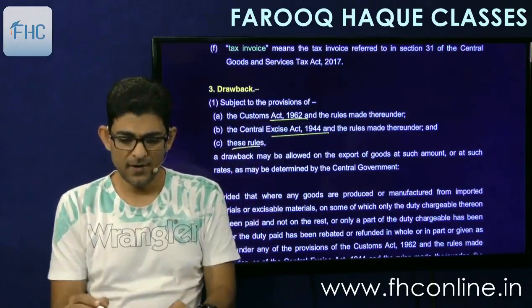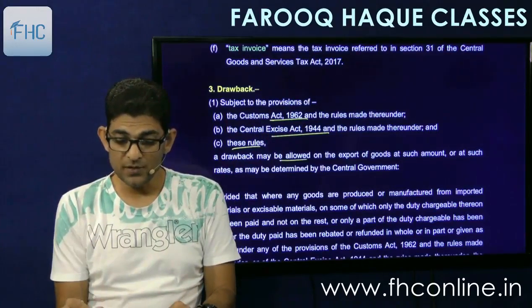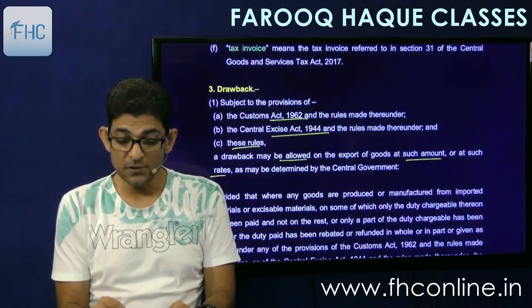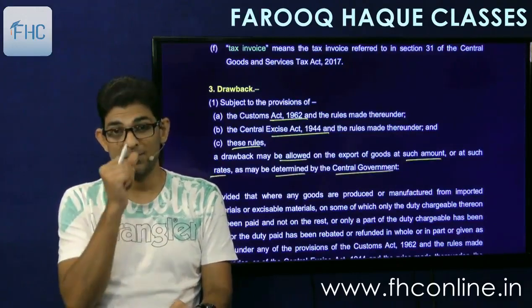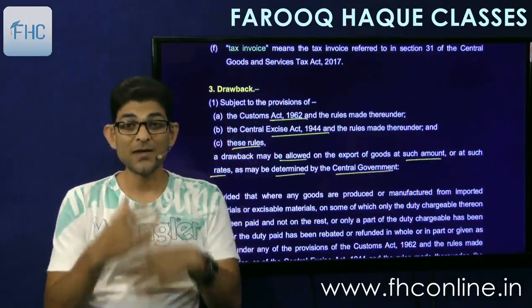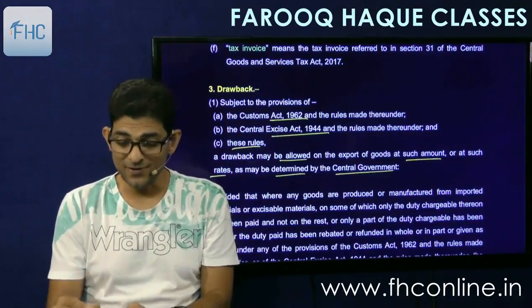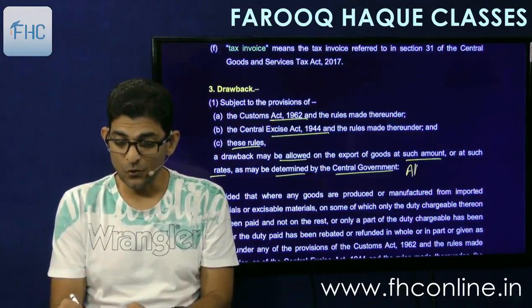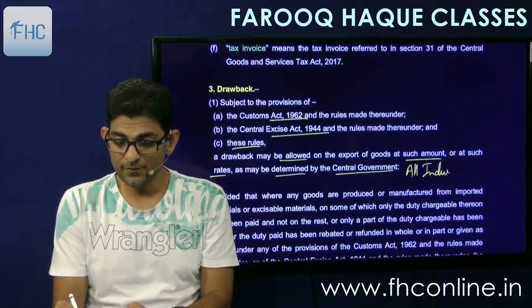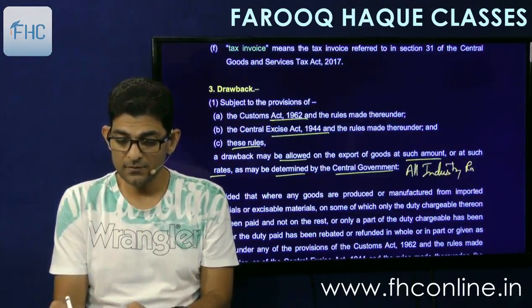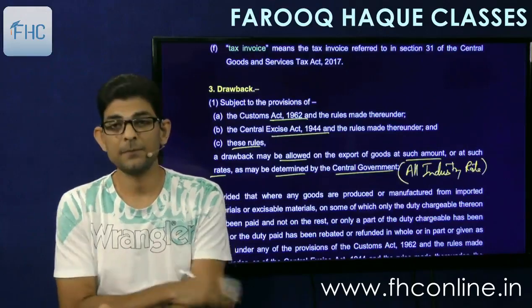Okay. A drawback may be allowed on the export of goods at such amount or at such rates as may be determined by the central government. Now you can understand. So as determined by central government means which rate? All industry rate. This rate is called as all industry rate. Okay.